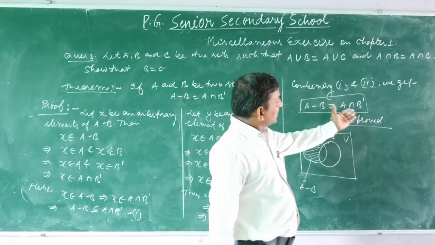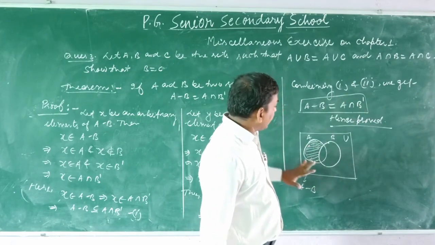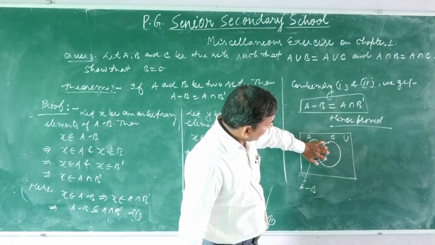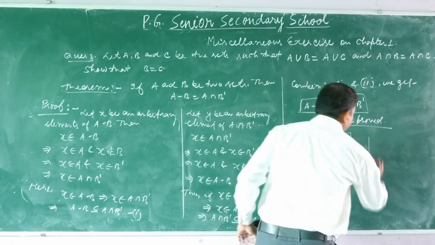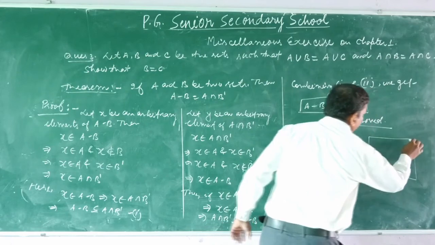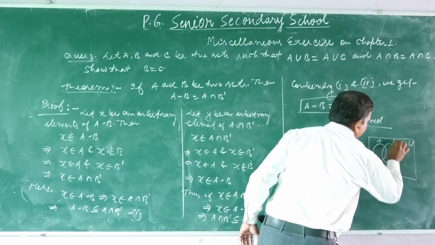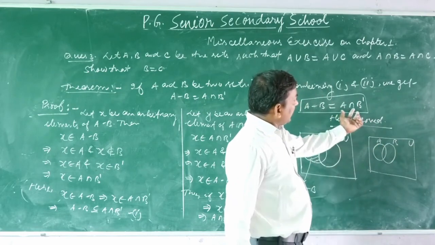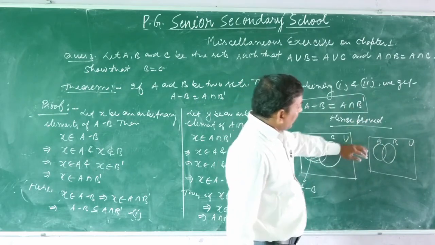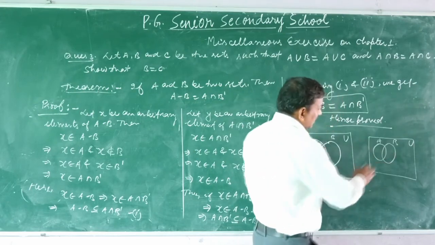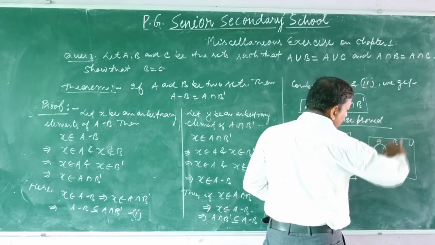And what is A intersection complement of B? A means this region, and complement of B means the next Venn diagram we draw: universal set, set A, set B. A means this whole region, and complement of B means everything except this region.